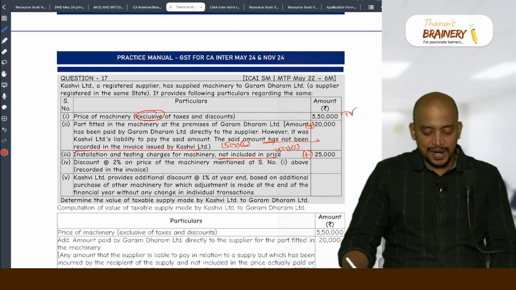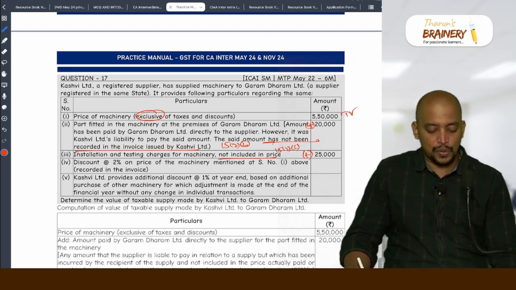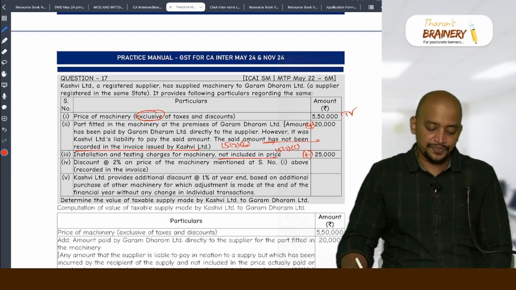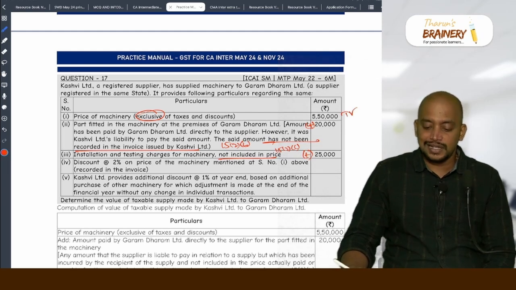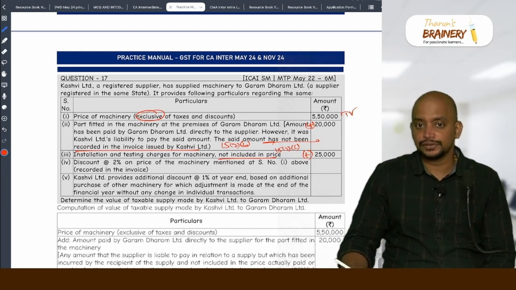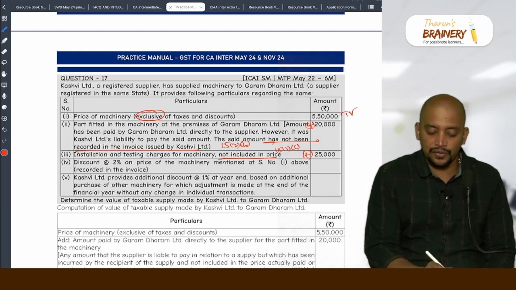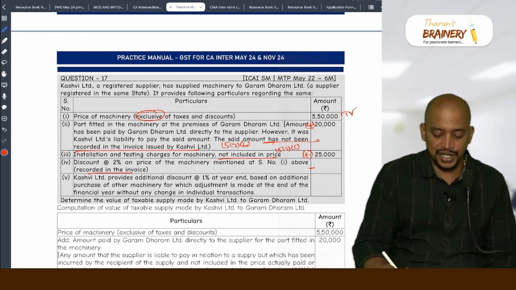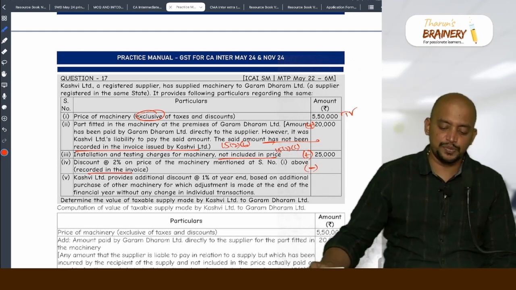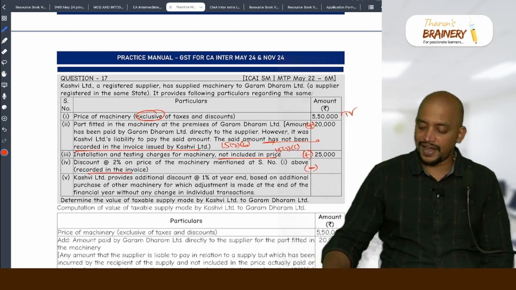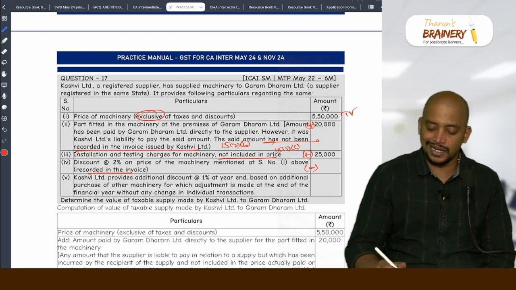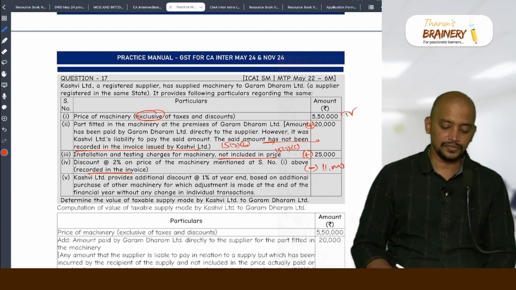Discounted 2% on price of the machinery mentioned at serial number 1 above recorded in the invoice. Discount, is it pre or post? Pre, recorded in the invoice. So it is allowed as deduction and the given price is before discount. So therefore 5,50,000 into 2%, 11,000.